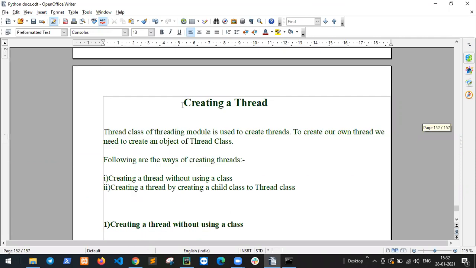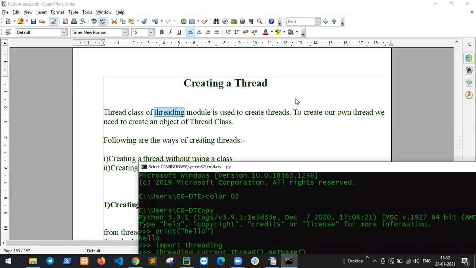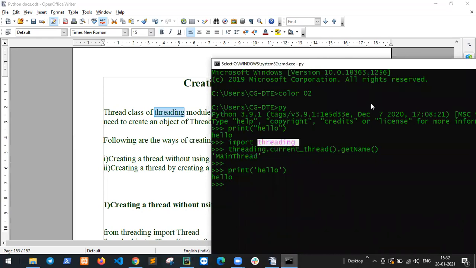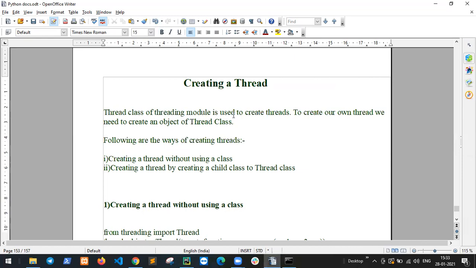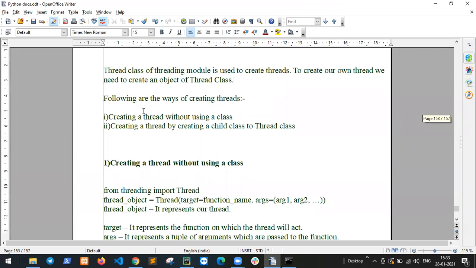Okay. Creating a thread. How to create? The Thread class of the threading module is used to create threads. To create our thread, we need to create an object of the Thread class. Following are the ways of creating threads. There are two ways to create threads.